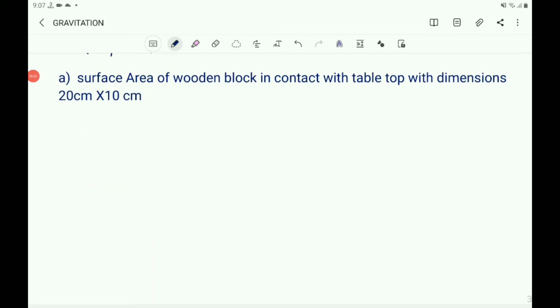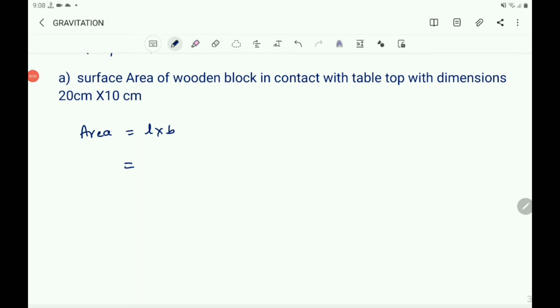Now let us find the surface area of the wooden block in contact with the tabletop with dimensions 20 centimeter into 10 centimeter. The surface of the wooden block is in the shape of a rectangle. You know the formula for the area of a rectangle: length into breadth. So area equals L into B. This is L, consider this is B.